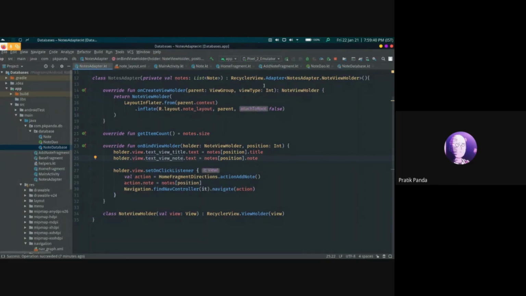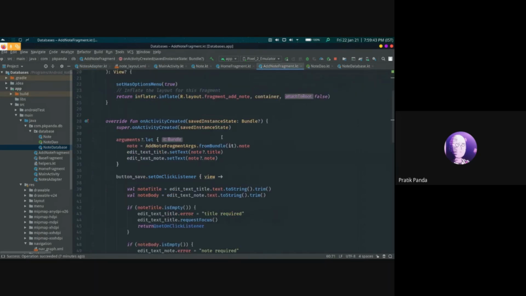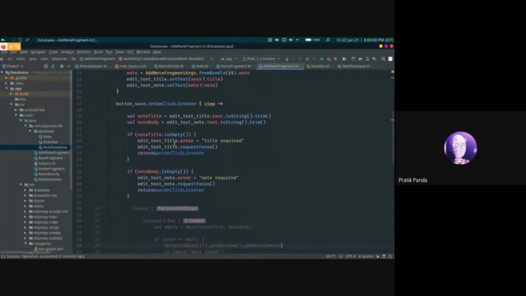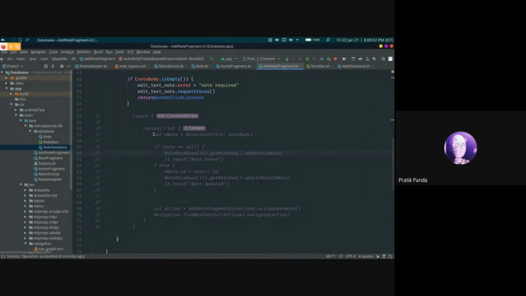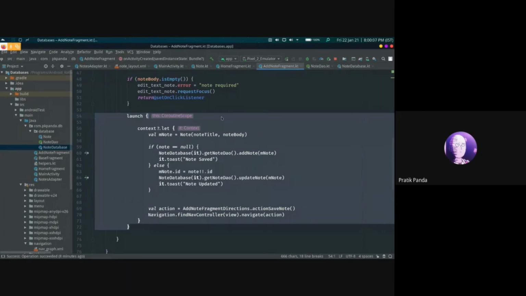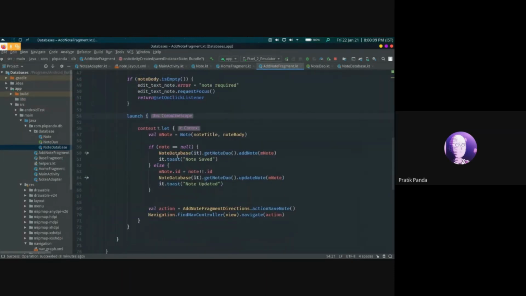Moving on to the add node fragment. The add node fragment is derived from a base fragment class that is a class defined by us from the coroutine scope and fragment. It is an abstract class. So here, to add a node, we launch the activity and pass in the context, that is a parent context, and we set a node with node title and node body.